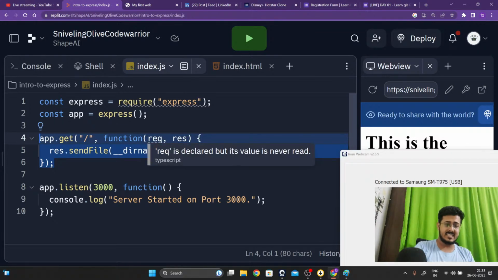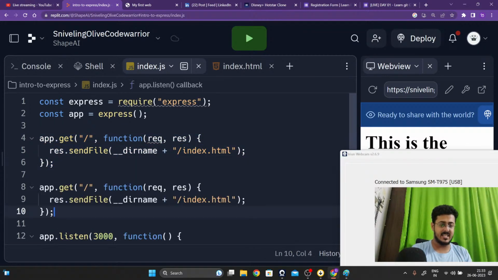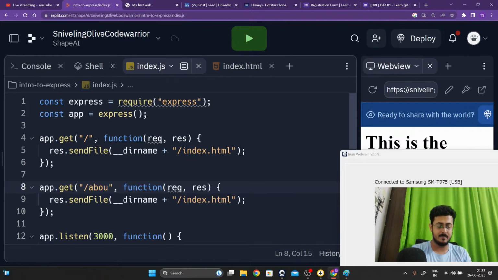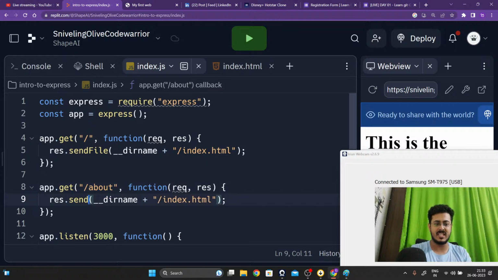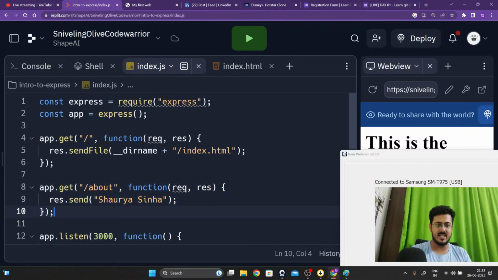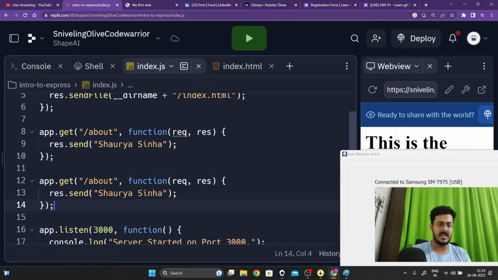For example, let us create another website right over here, guys. We are going to add a GET for the /about page, and we are going to just use send, not sendFile, because that's much easier. I'm going to remove everything from right over here. I'm going to send Shaurya Sinha. We're going to create a contact us page as well. Let us create a contact us page.